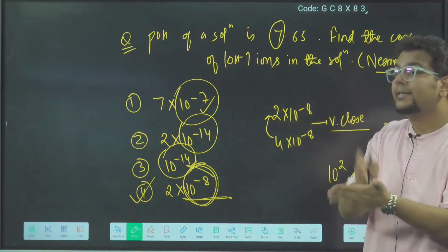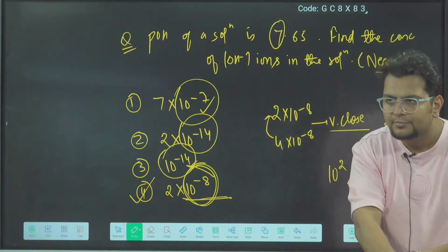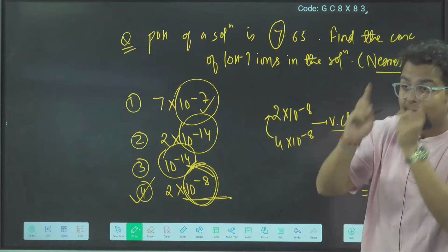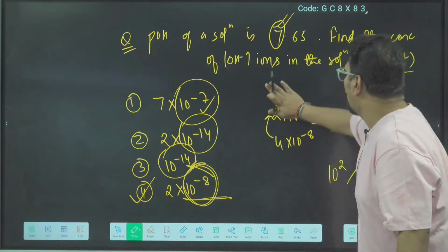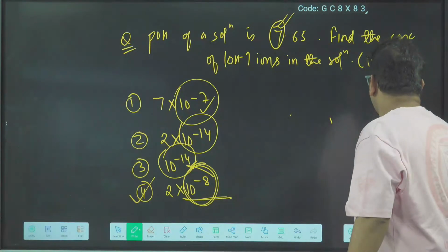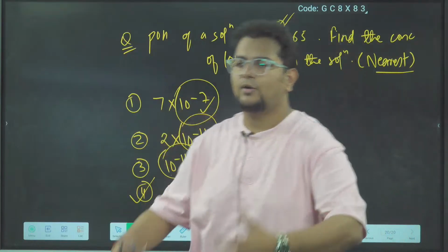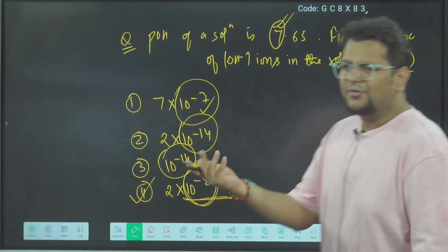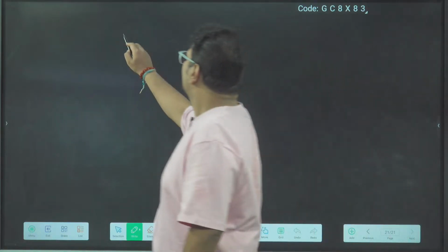If they want an exact answer, they will give you the value of log. If they are not giving you the value of log, they will give you an approximate answer. In that case, this trick will always work. Is the story clear? In case this kind of doubt was there in your heart, I think it is clear. After that, the remaining is formality.